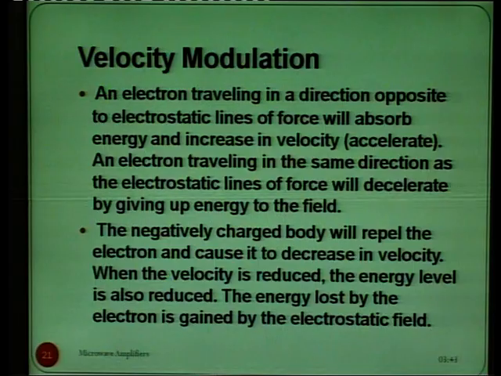So, an electron travelling in the opposite direction to the electrostatic lines of force will absorb energy and increase in velocity, means it will accelerate, and an electron travelling in the same direction as the electrostatic lines of force will decelerate and it will give out energy to the field. So, the negatively charged body will repel the electron and cause it to decrease in velocity. When the velocity is reduced, the energy level is also reduced, and energy lost by the electron is gained by the electrostatic field.